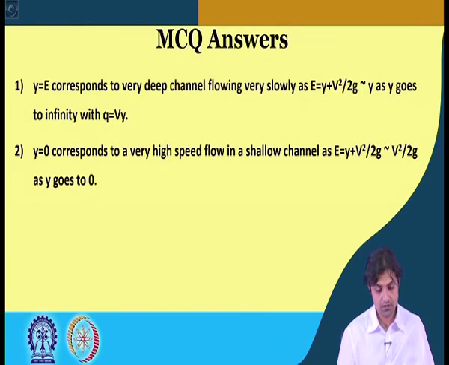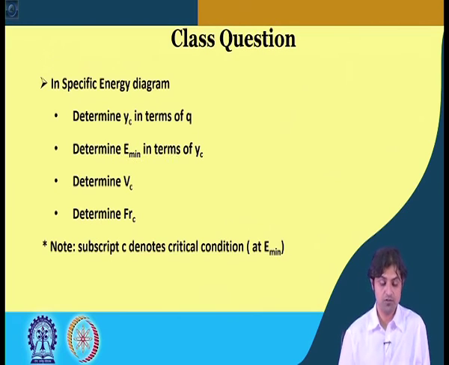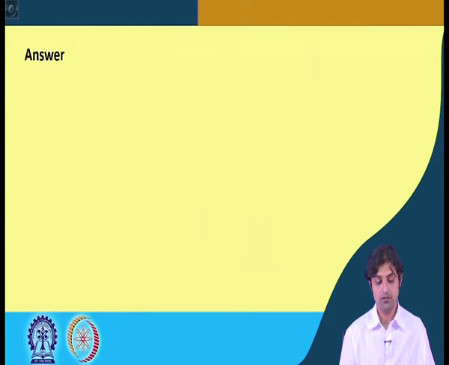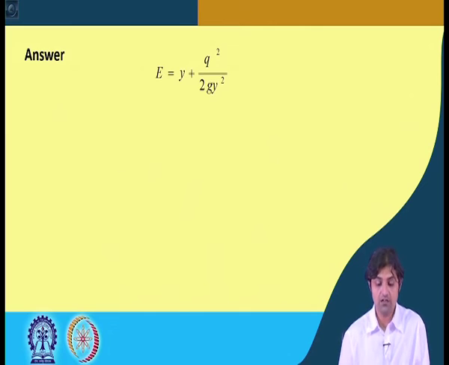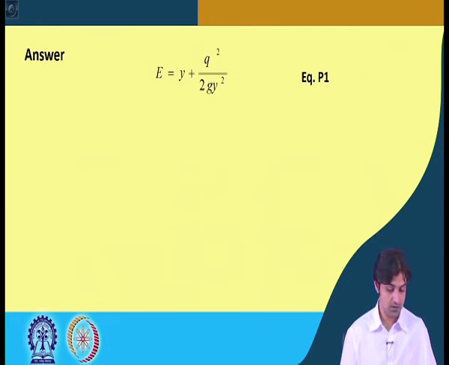Look at the question once again. Determine y c in terms of small q, determine E min in terms of y c, determine v c, and determine Froude number at critical depth. So, everything is about critical depth. So, we start with the equation that we already know. We know this equation, E is equal to y plus q square divided by 2 g y square, correct. This is equation number 1.